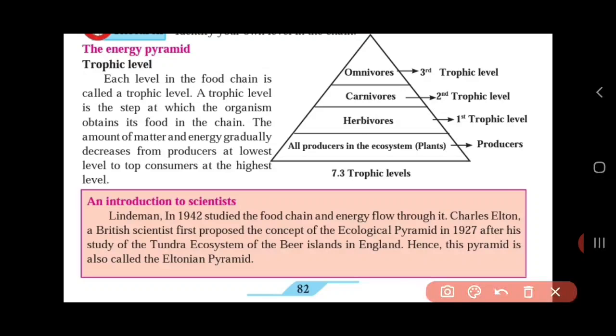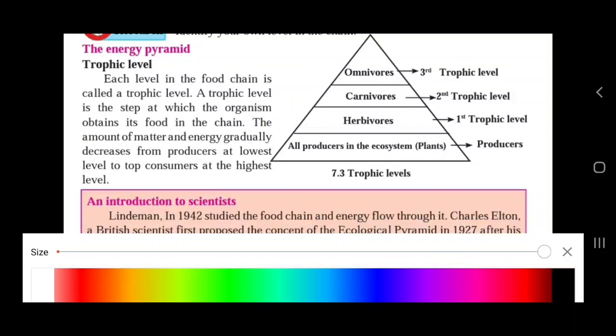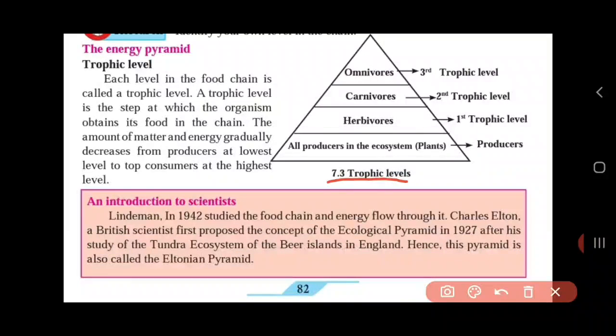Each level in this food chain is called a trophic level. A trophic level is the step at which the organism obtains its food in the chain. The amount of matter and energy gradually decreases from producers at the lowest level to top consumers at the highest level. So if you can see in diagram 7.3, here it shows different trophic levels.